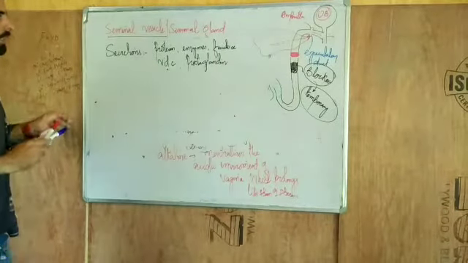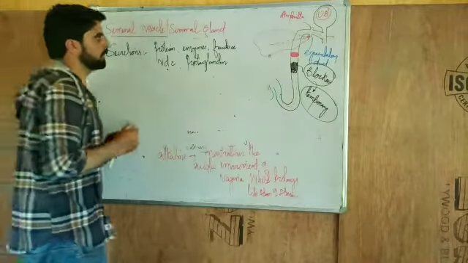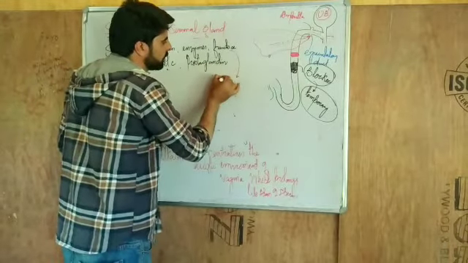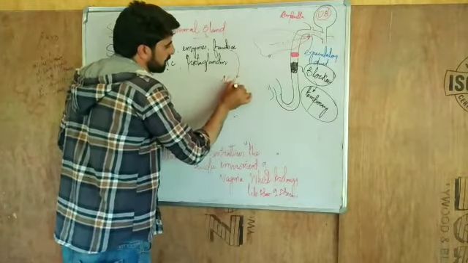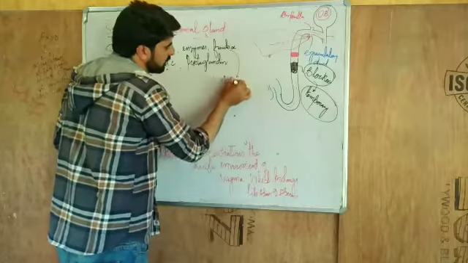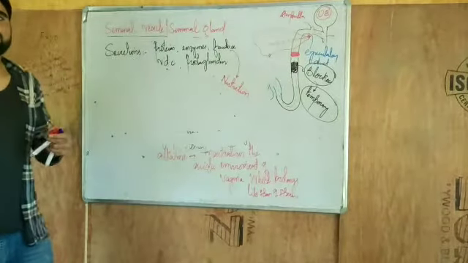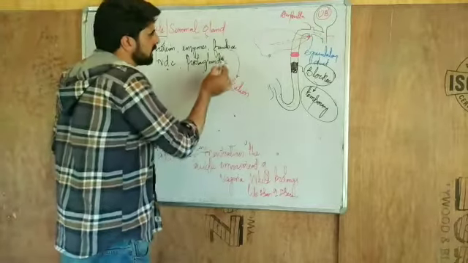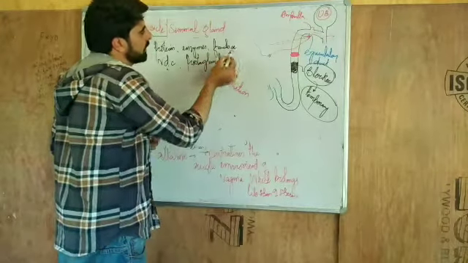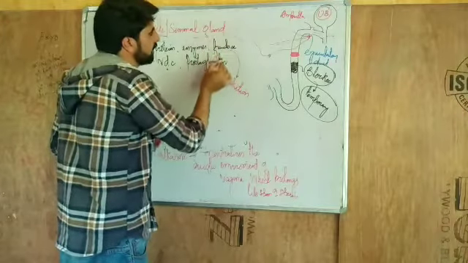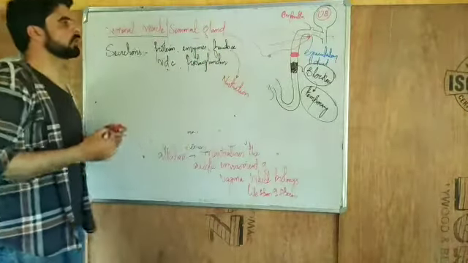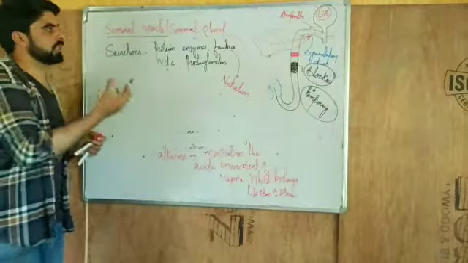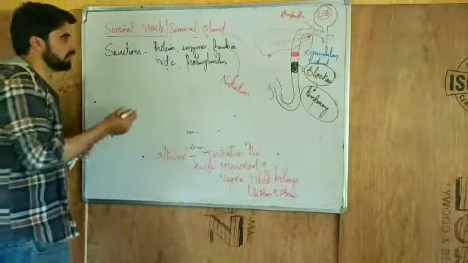Now, some of these are most important, like fructose. Fructose provides nutrition to the sperms. That means if you have to store sperms in a laboratory, and the semen is also mixed with them, the fructose in the semen provides nutrition to the sperms. So they derive their nutrition from the fructose.